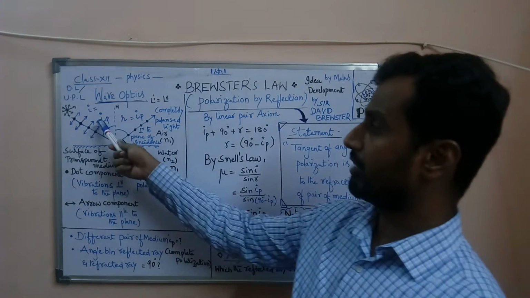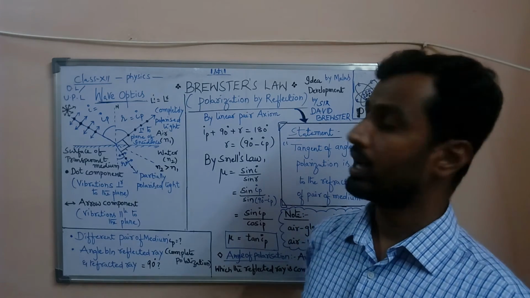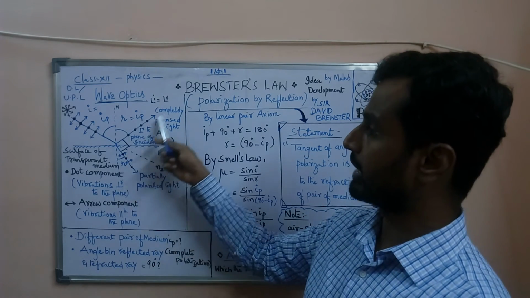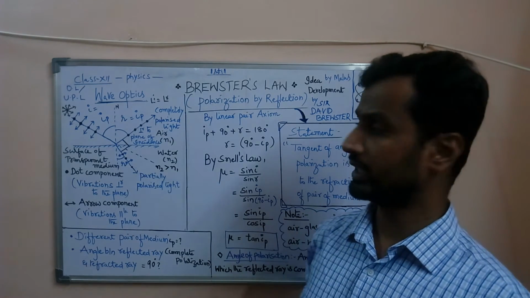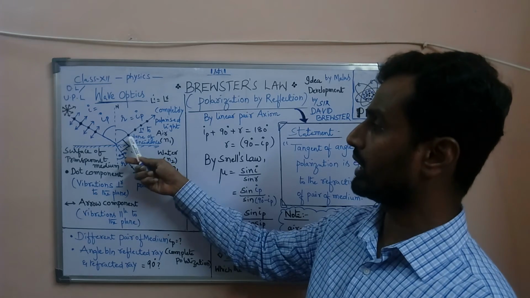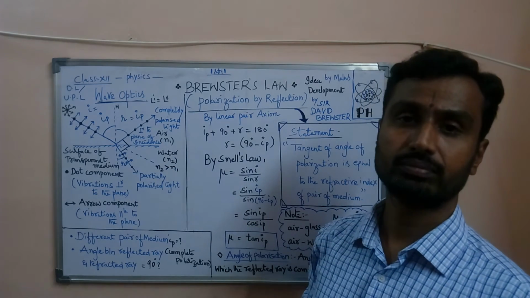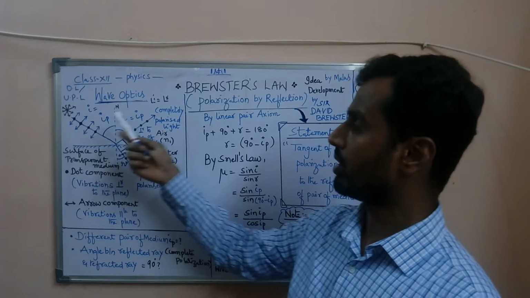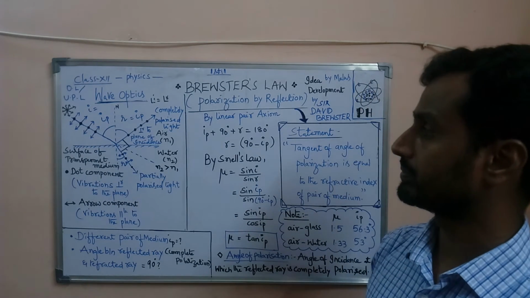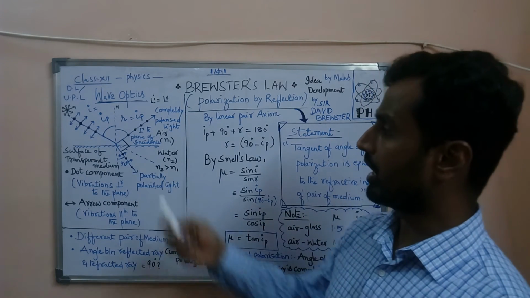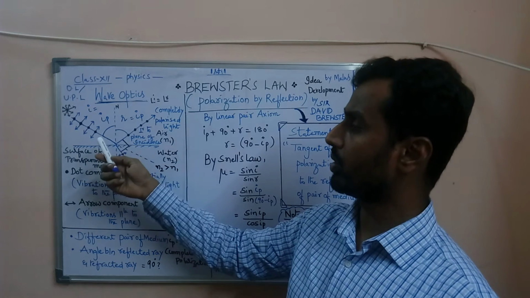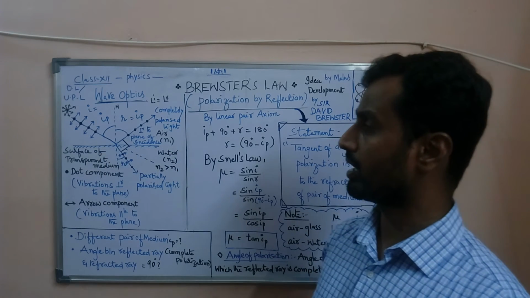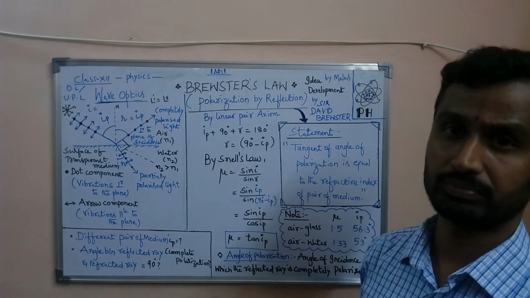For each angle of incidence, observe the reflected ray, whether it contains only one component, it may be arrow or dot components, or it contains a combination of arrow and dot components.